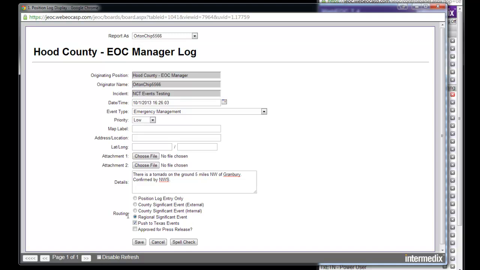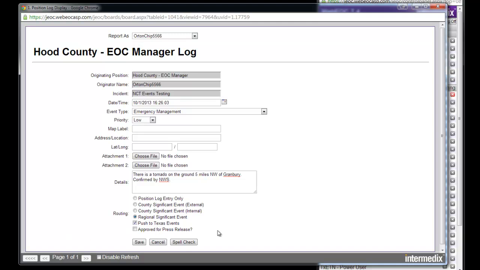But if you check this box, and you'll notice it's a checkbox rather than a radio button, and hit save, this entry will go to Texas events. It is fire and forget. You can't get it back at that point. And it will go to the live Texas events board. We have tested this. It works.